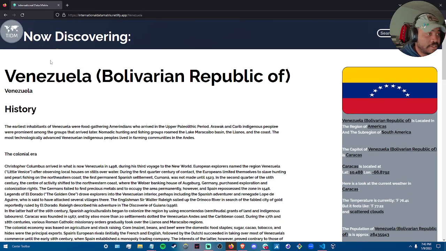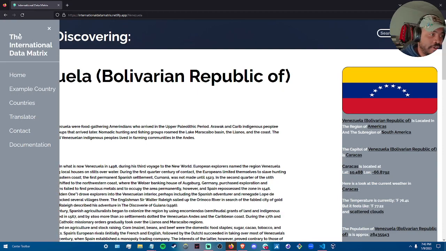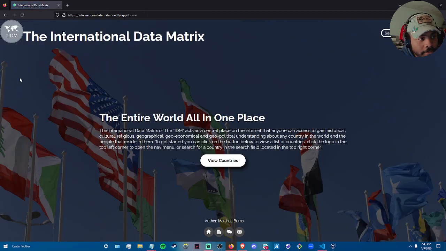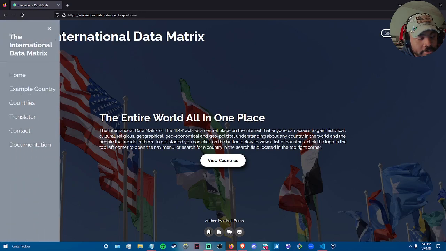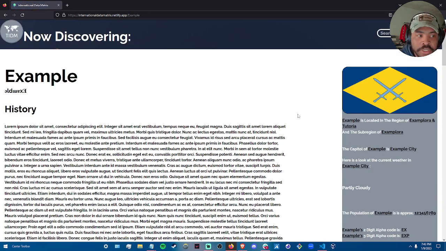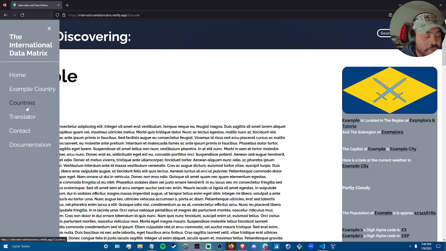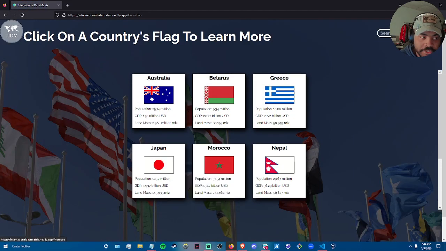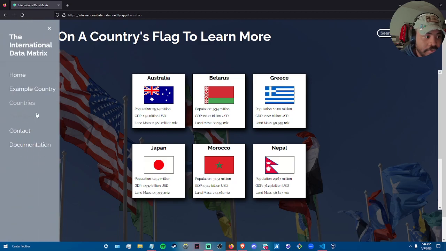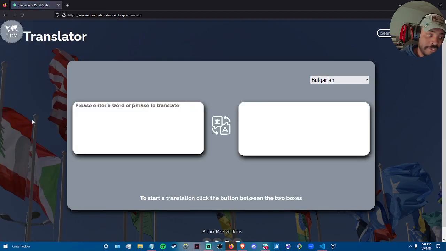So next, I'll go over the nav bar. As mentioned on the home screen, at the top left corner, there is an icon here. Once clicked, it opens up the navigation bar. You can go home, open it again. You can go to an example country. This page was built to show someone very basically how country pages would look. You can go to the countries page again, where all those countries are listed. Or you can go to the translator.